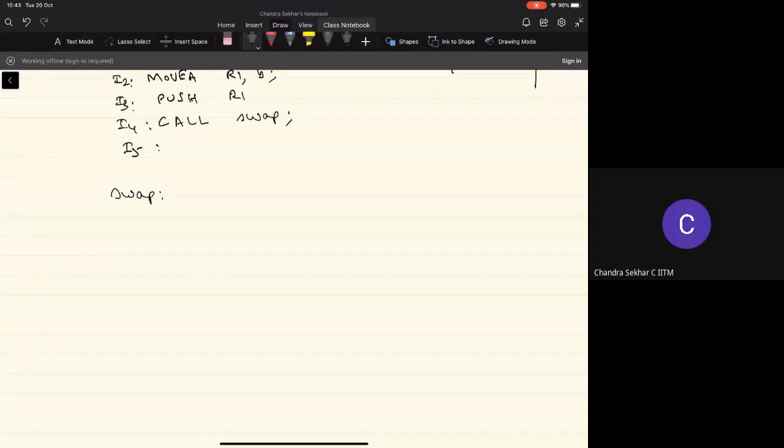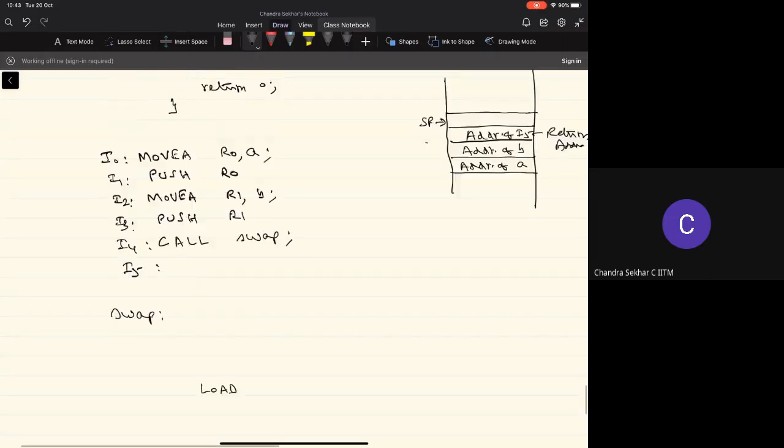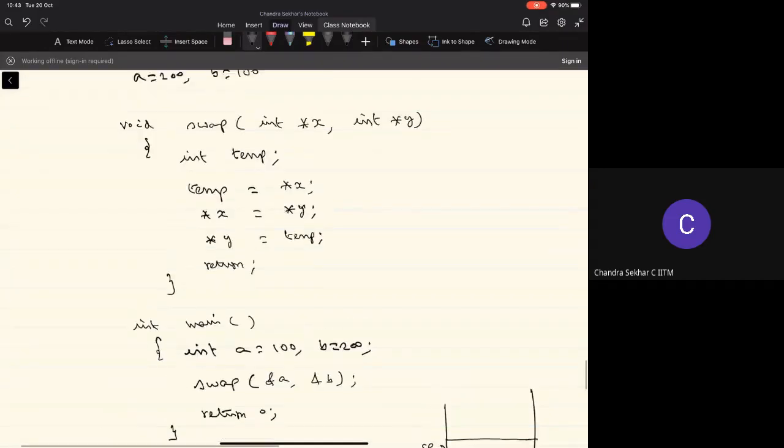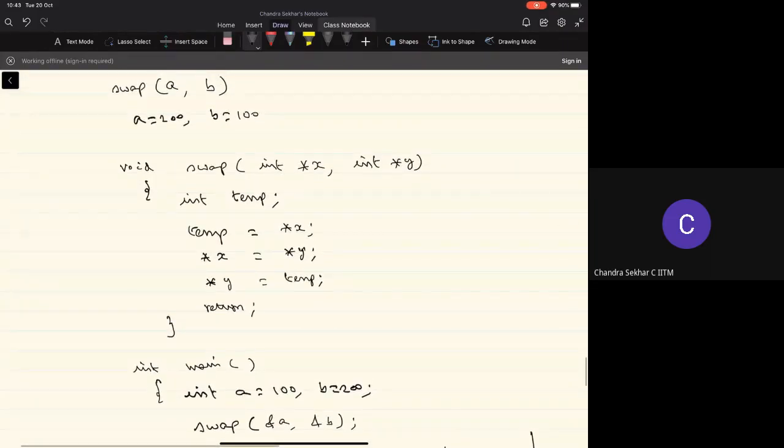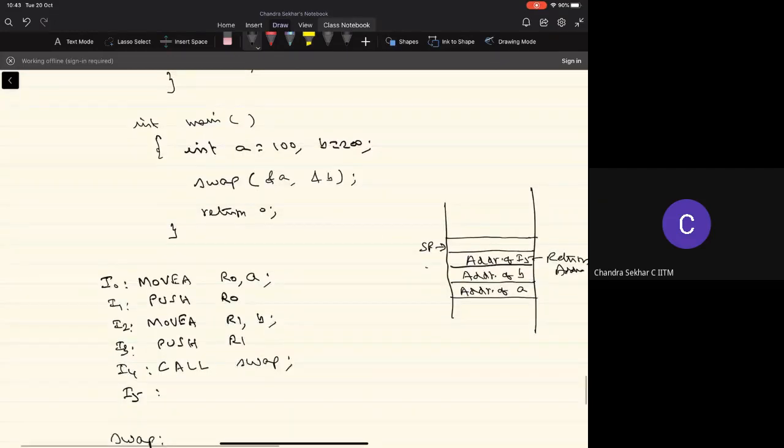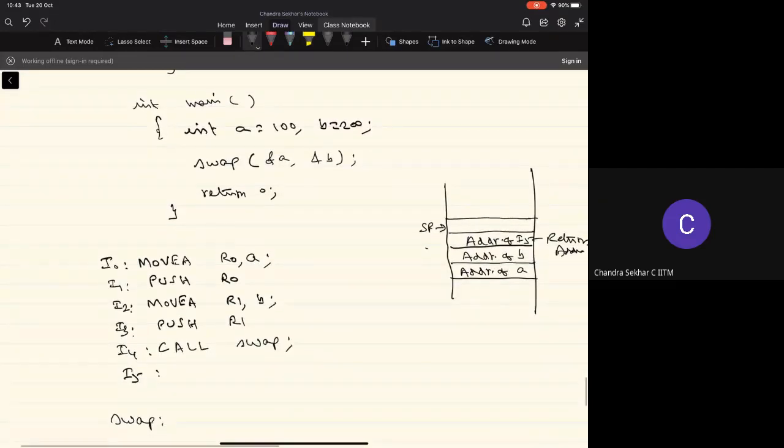So now I have to get the arguments before we perform the operations for the function swap. What do I have to do in order to execute the function swap? I had to first get the arguments here. That's the address of X and the address of Y. So where is the address of the 2 arguments that are passed available here? Address of A is here and the address of B is here.